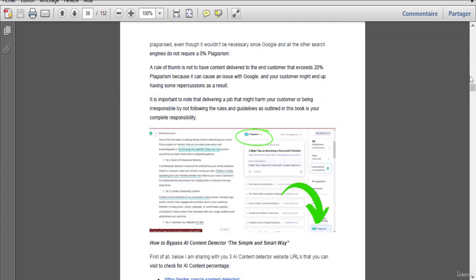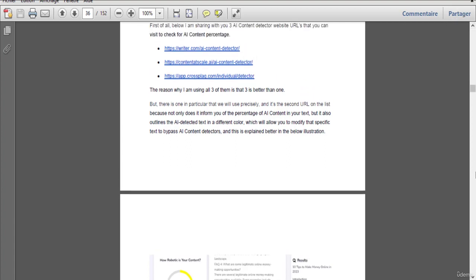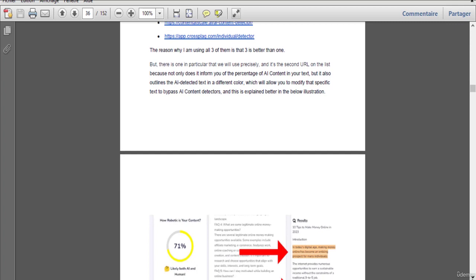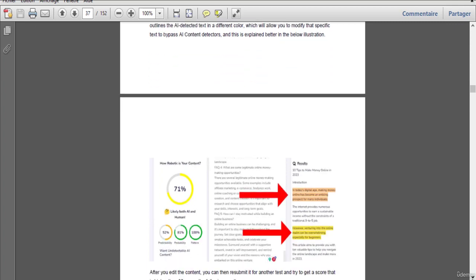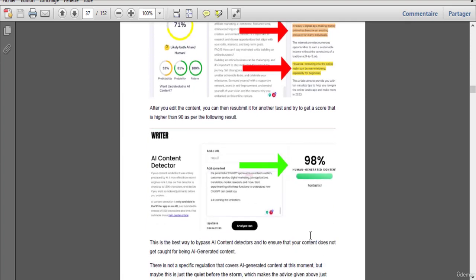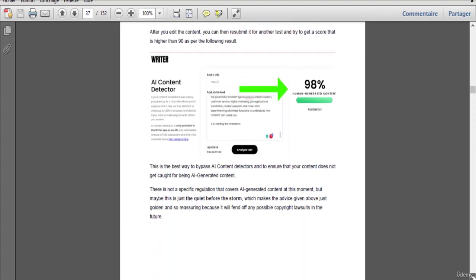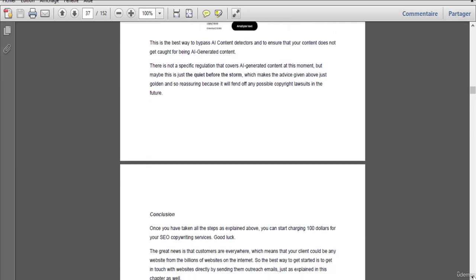For example, in this particular section of the book, I teach them how to bypass AI content detectors to make sure that their content doesn't come across as content that is generated by AI. And I even give them the links to these websites that they can go to check for AI content percentage, and also how they can go about making sure to bypass these systems by simply using Grammarly and checking for plagiarism to obtain results, such as this particular result here, which shows the text that was generated by ChatGPT at the time as 98% human generated, which is stunning.